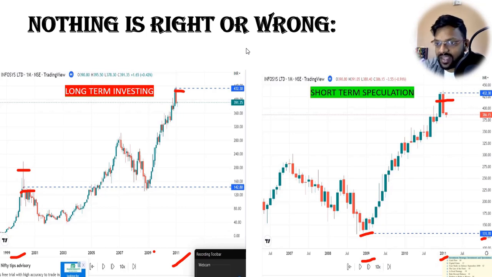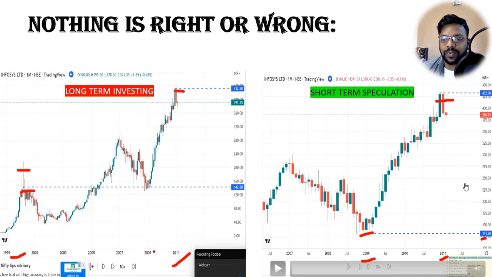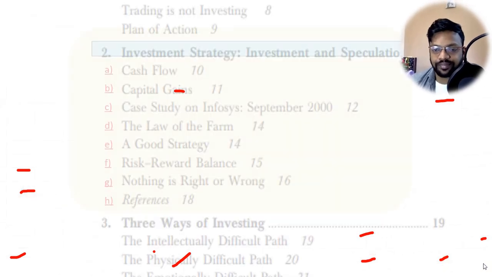For this case it's right, but the problem is how many times we can time the market so precisely. That's the issue. We can do it a couple of times, but in the longer run we can't catch that trend more times. It's better to be a long-term investor who does short-term speculation at times.